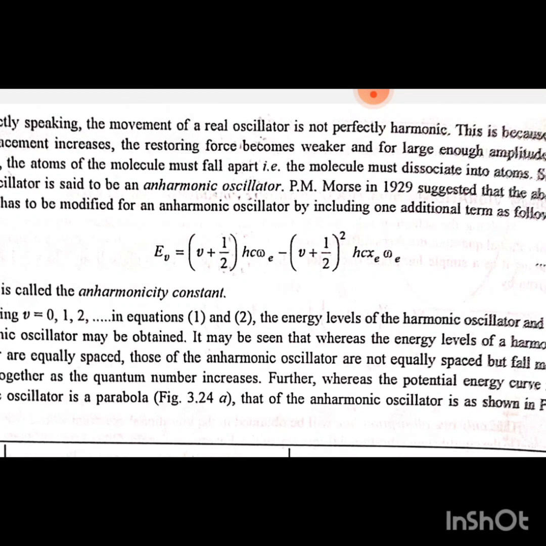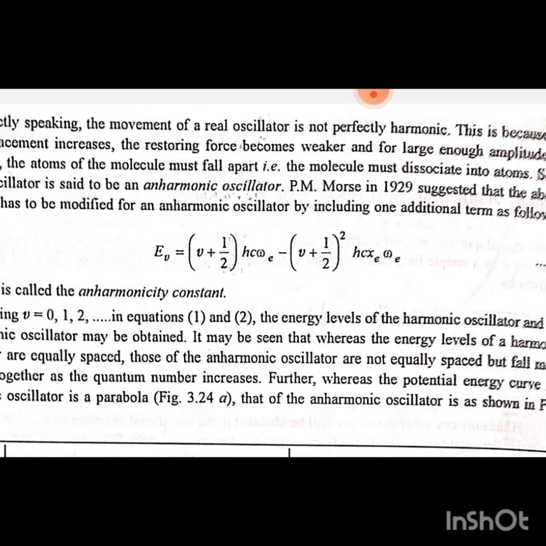P. M. Morse in 1926 suggested that the above equation has to be modified for an anharmonic oscillator by including one additional term as follows: E_v = (v + 1/2) hcω_e − (v + 1/2)² hcx_eω_e. This is our equation 2, where x_e is called the anharmonic constant.